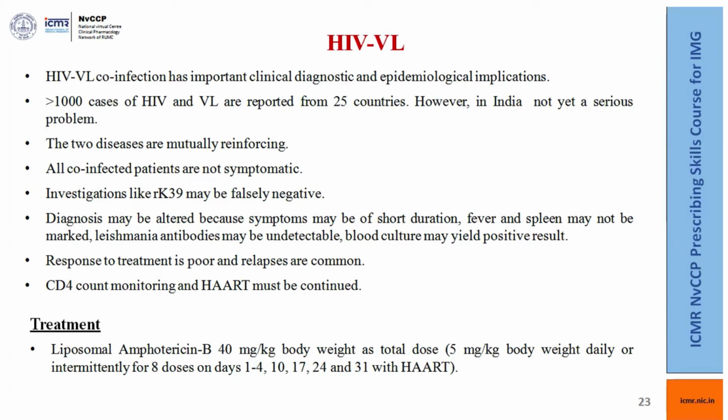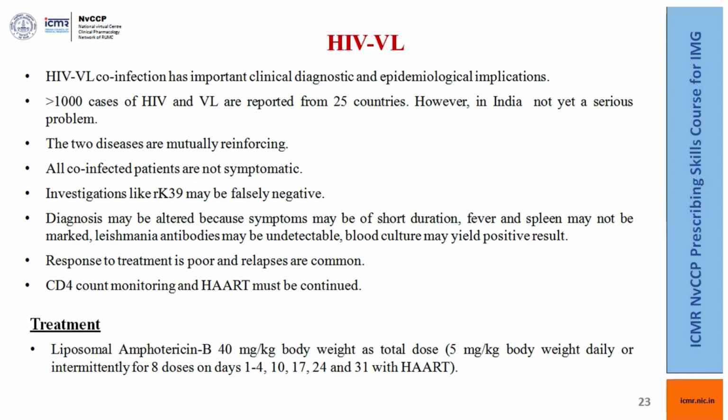We have compared in a clinical trial around about 150 patients, where in the one arm we have given liposomal amphotericin B 40 mg per kg, and in the other arm we have given liposomal amphotericin B 30 mg per kg, 5 injections for 6 days, along with 14 days of miltefosine. And recently this is coming out in CID, clinical infectious diseases.